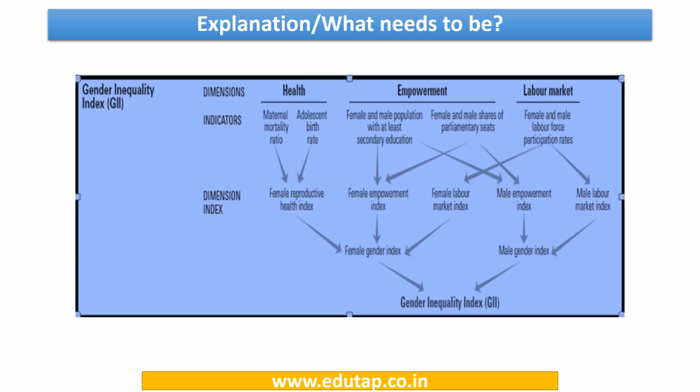Now, this is a very important picture. So here you can see that there are 3 dimensions that are taken into account: health, empowerment, and labor market. Now, as I told you, that dimensions means the broader area. So under each of these dimensions, we need to quantify things. So for that, we use indicators. So kindly pause the video and have a look at the various indicators that have been used to compute Gender Inequality Index.